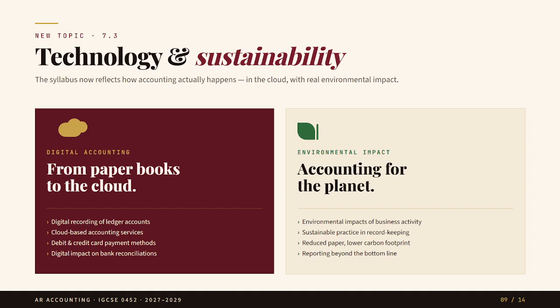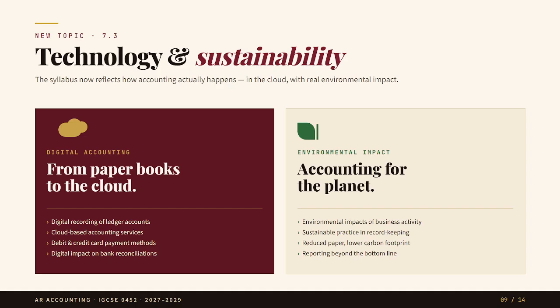On the left side, we have digital accounting. Students should understand that ledger accounts may be kept digitally. Payments may be made through debit cards, credit cards, and online transfers. These transactions can also affect bank reconciliation. For example, a payment may appear in the bank statement before the business records it in the cash book. So students need to understand how digital transactions affect checking and matching records.